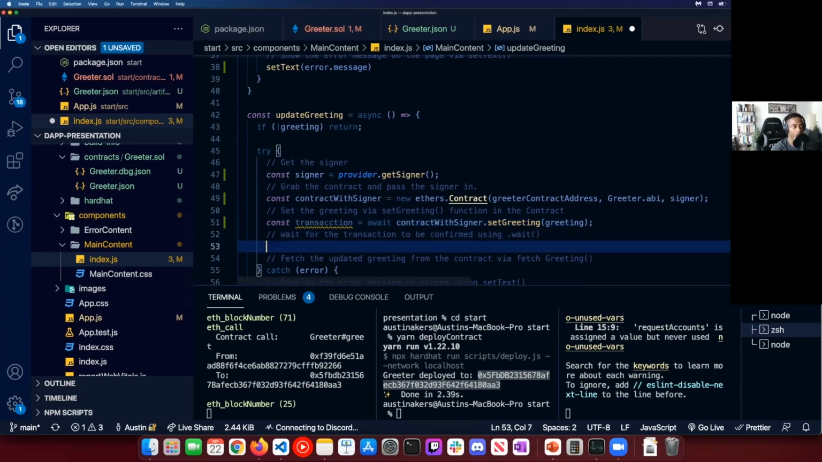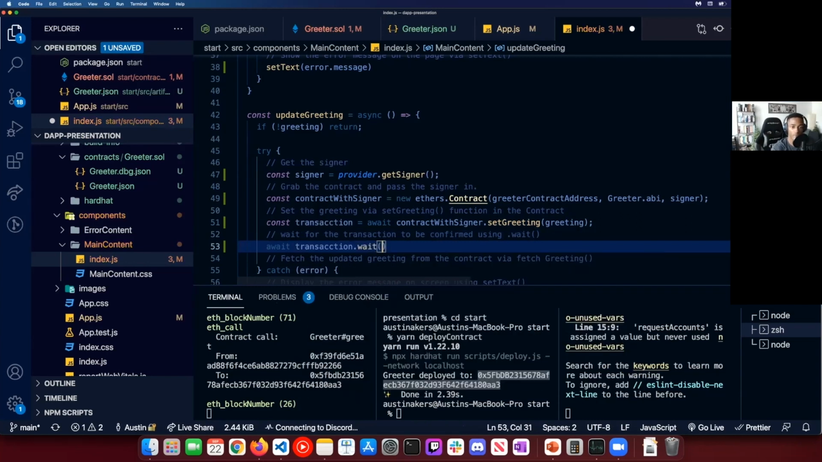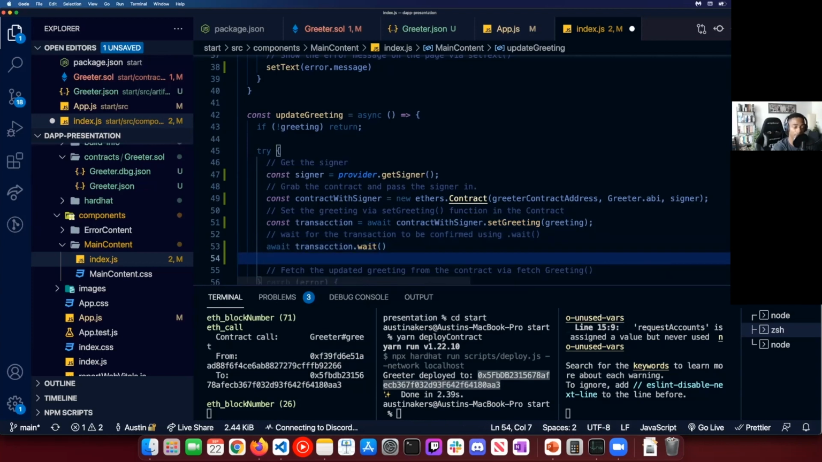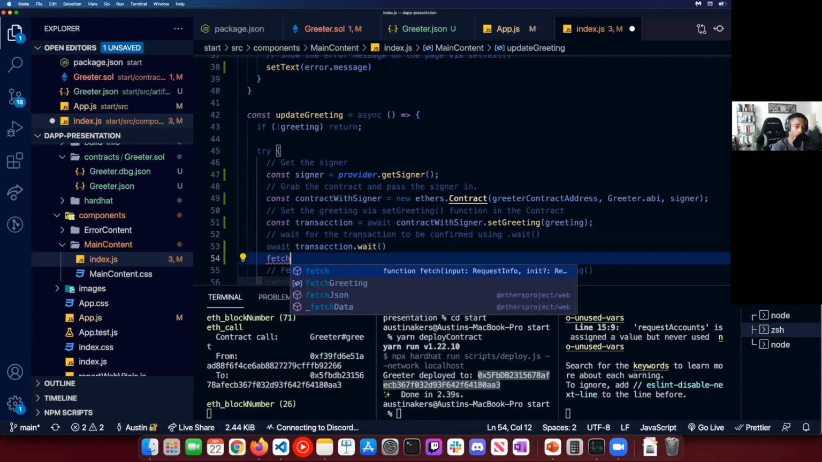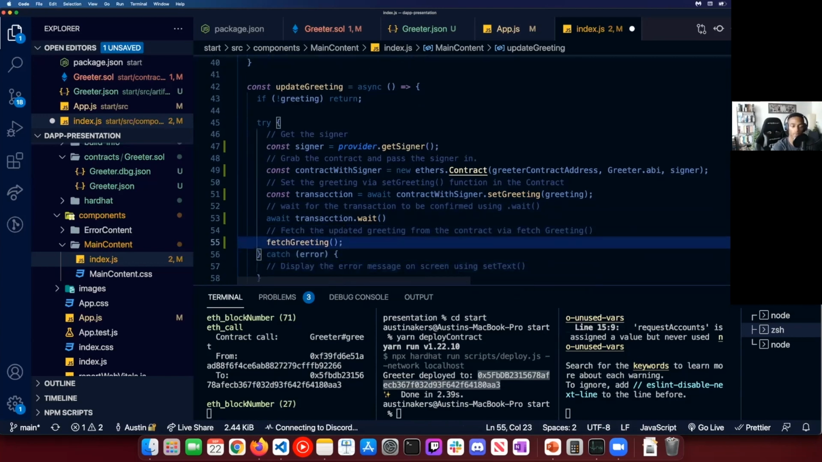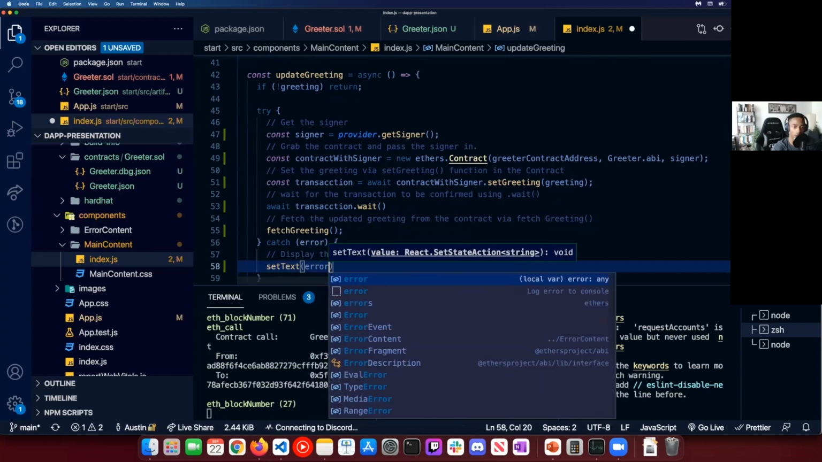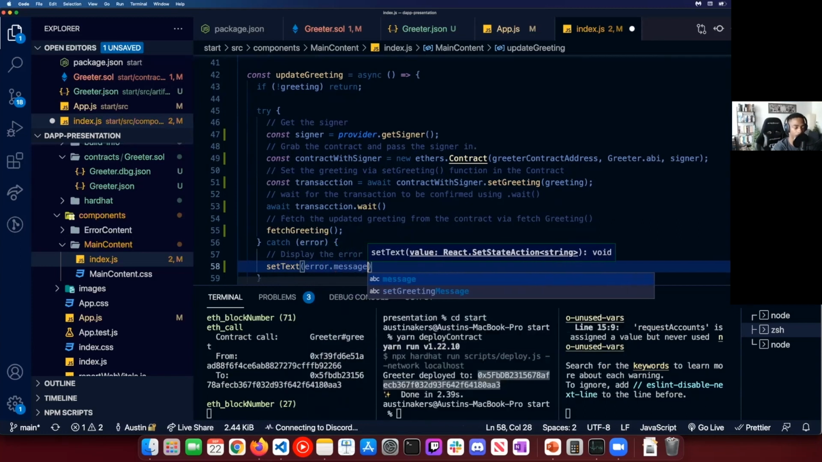Then we wait for the transaction to be confirmed using .wait. Once the set greeting is sent out, we're going to have to wait for it to be confirmed. So we're going to do an await transaction.wait, and once this is confirmed, at the end of this we'll fetch that new greeting by calling the fetch greeting function. And if there is an error, as usual, let's log that error. Set text, and we'll log that error.message if there ever is something wrong.